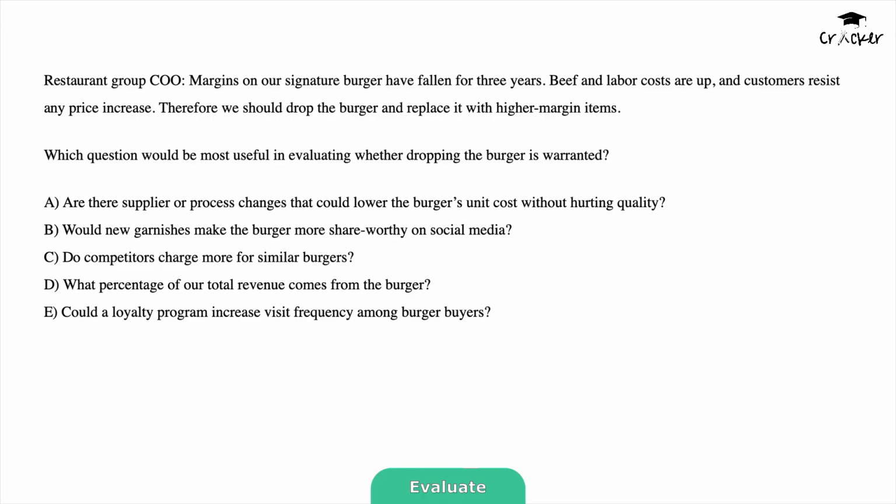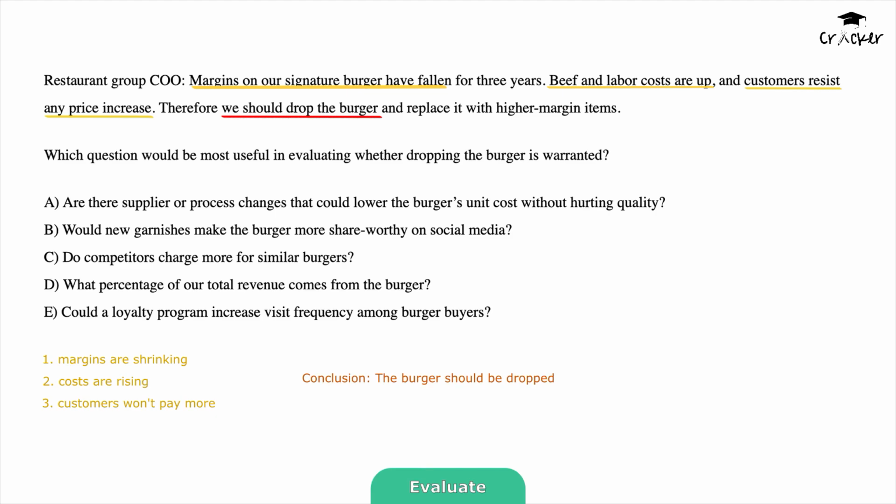Now, what's the reasoning? First, we are told that margins are shrinking. Second, costs are rising. At the same time, customers won't pay more. Since margins can't be fixed, the burger should be dropped. The conclusion in the argument is that the COO recommends dropping the burger.